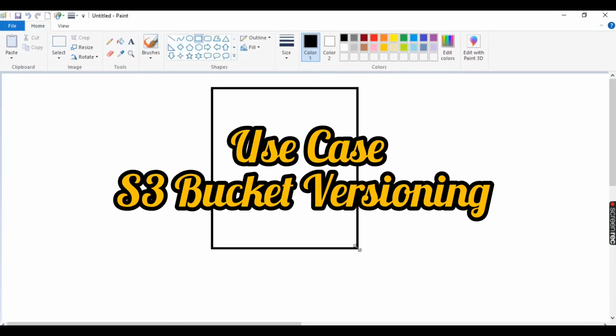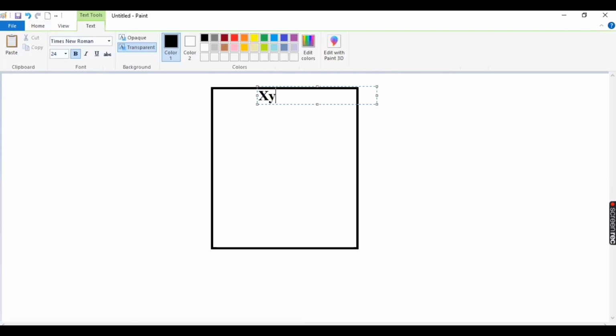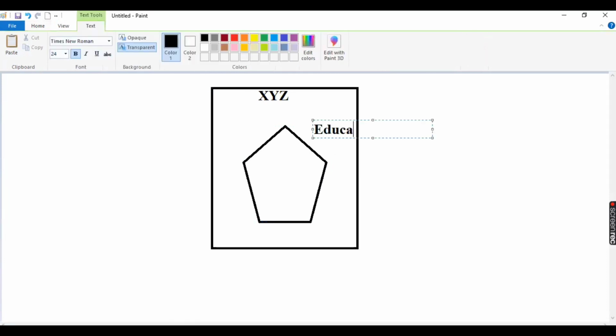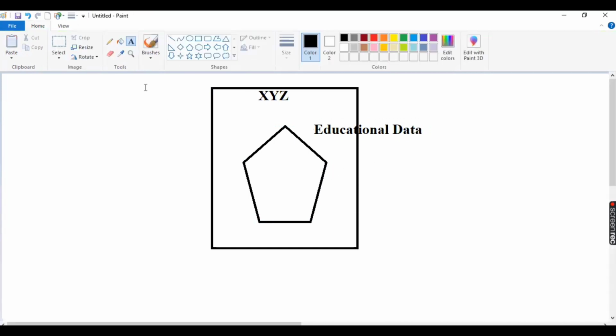You are working in the XYZ organization or in the XYZ company, right? So what is the case, what is the problem, I will explain to you. Now let us assume you already created one bucket, named educational data, and in the educational data you have uploaded one object.